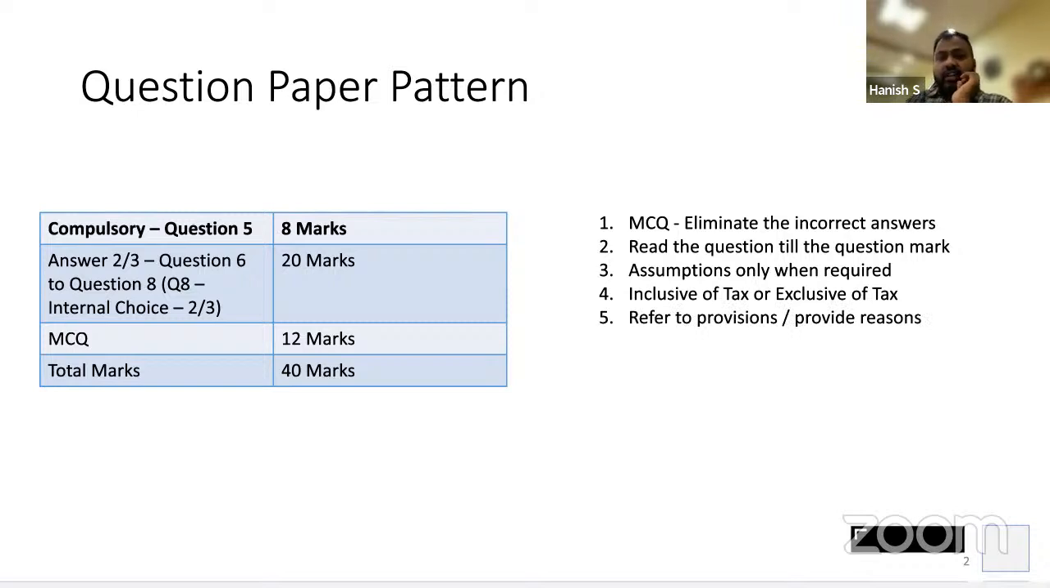Wherever you can remember the section, please give the section number. We have had enough discussions on how to remember the section. Today also, just 5-10 minutes, we'll discuss that. But wherever you can remember the section, please quote that section.